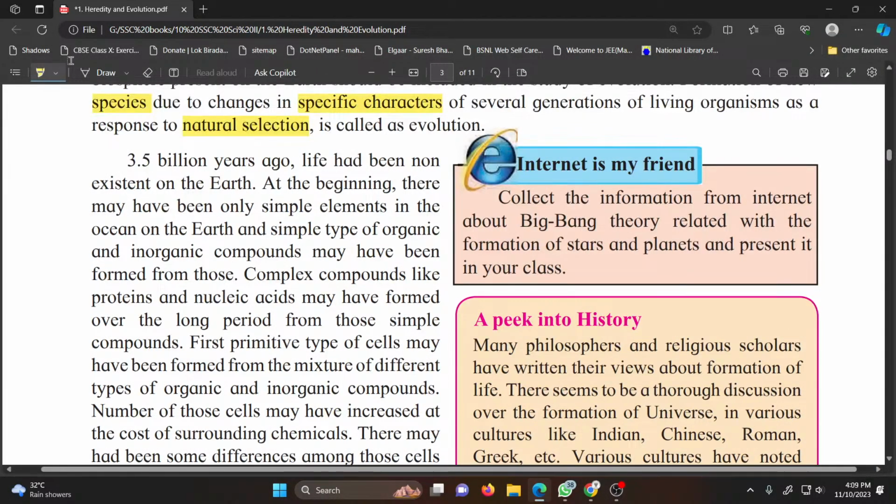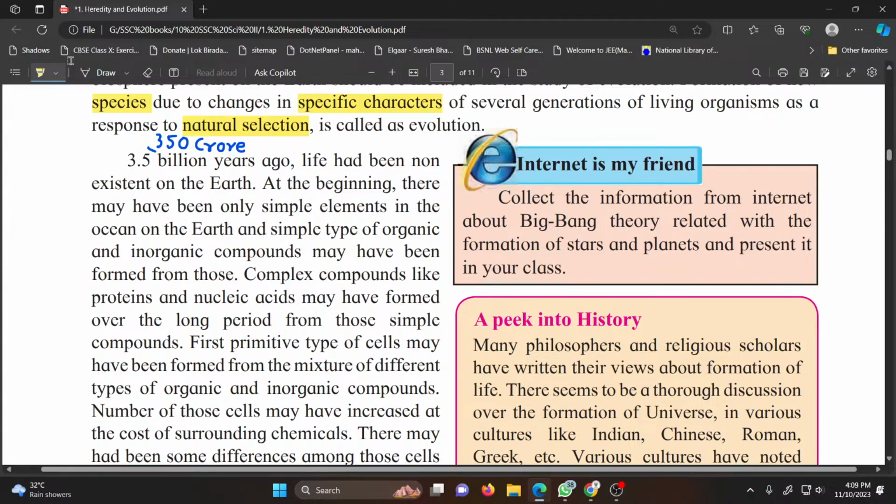3.5 billion years ago, 350 crore years ago, life was not existent on Earth. At the beginning, there were simple elements.